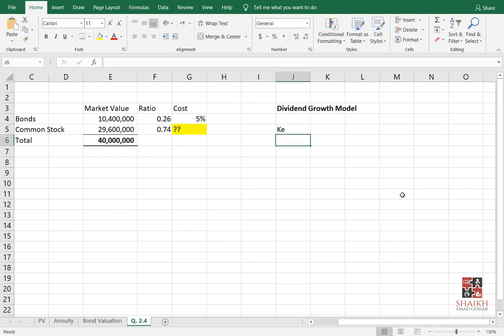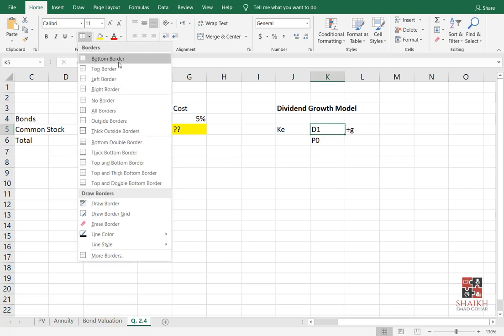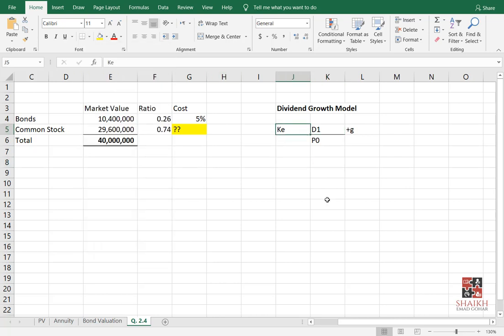KE means cost of equity is equal to D1 divided by P0, plus G. Small g means growth rate. So this is the formula to calculate cost of equity. We will see the logic in a while.